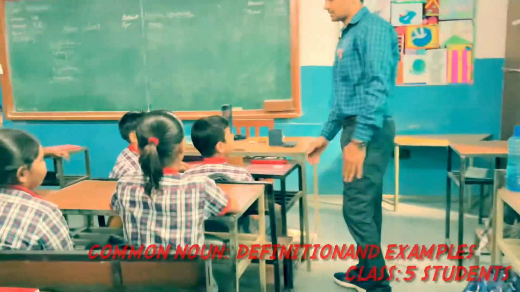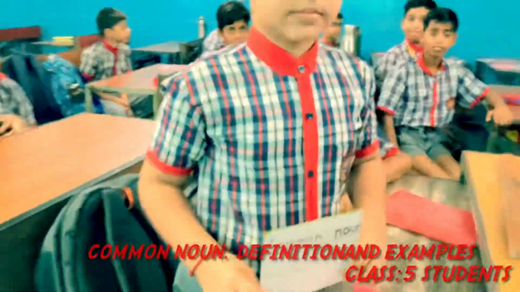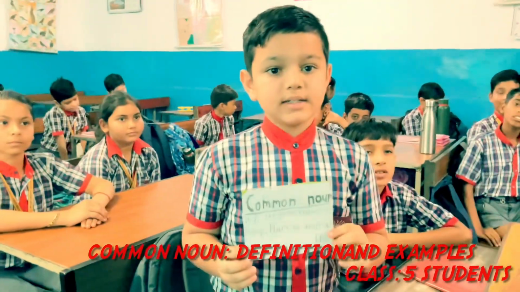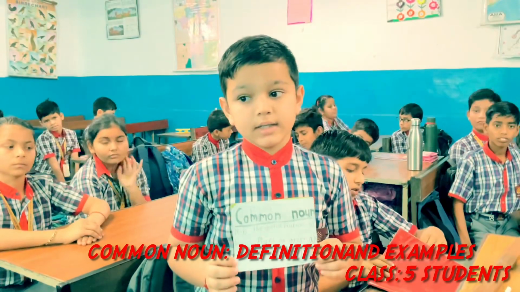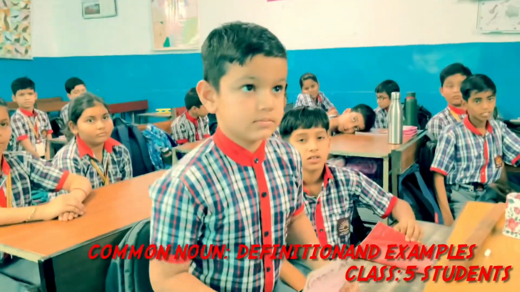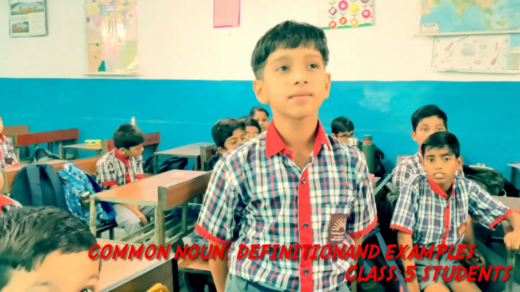Next, common noun. Now we will learn about common noun. Its definition is the general name of things, places, or animals. I saw a book on the table.